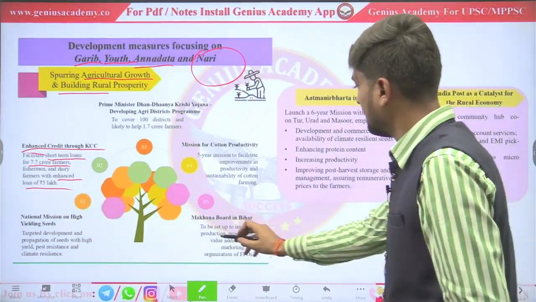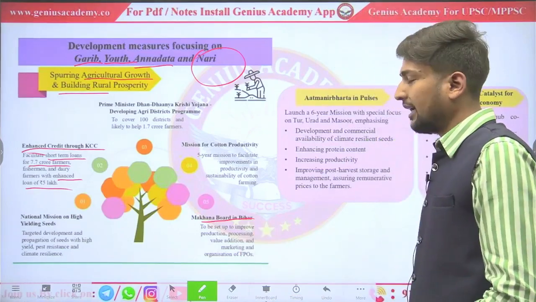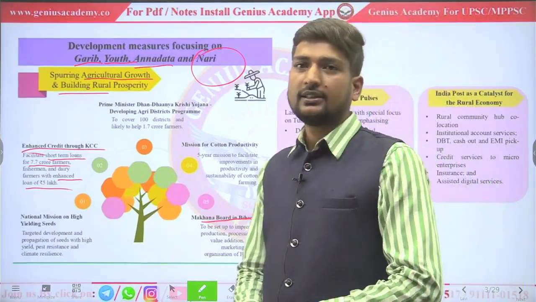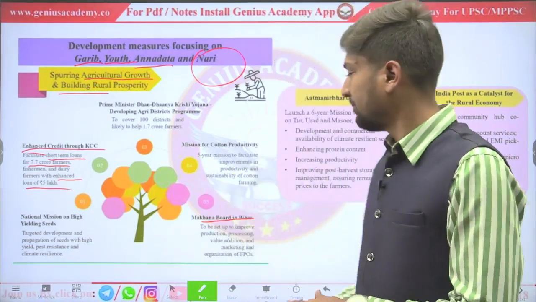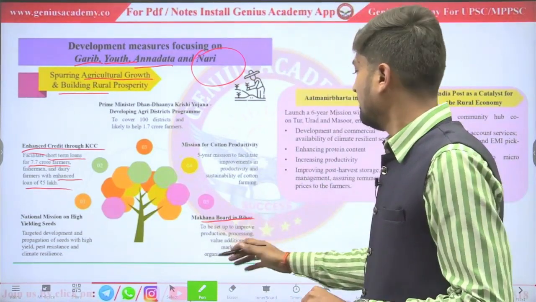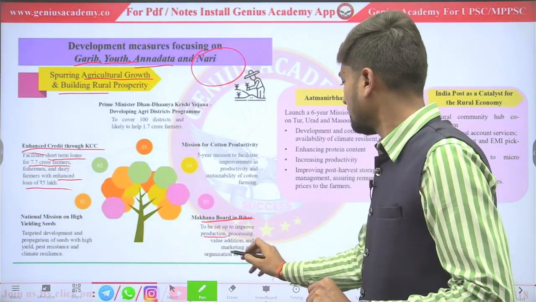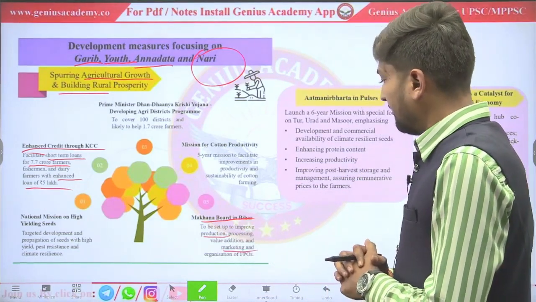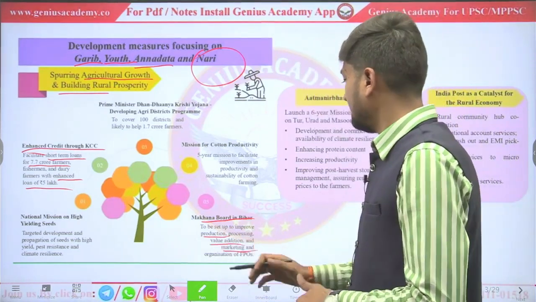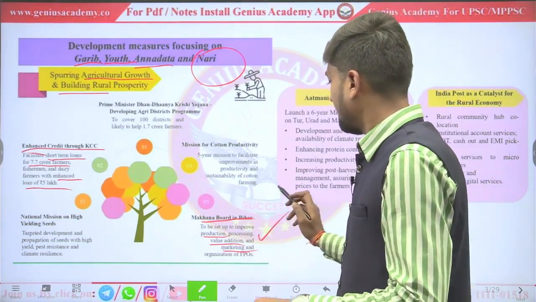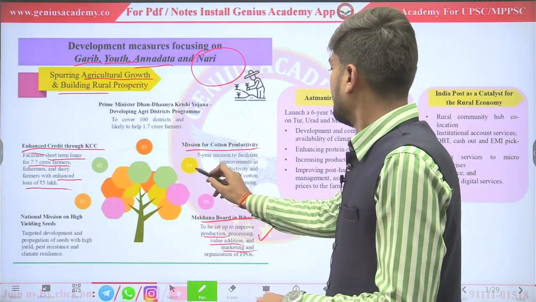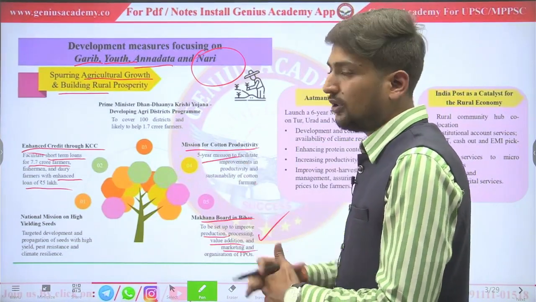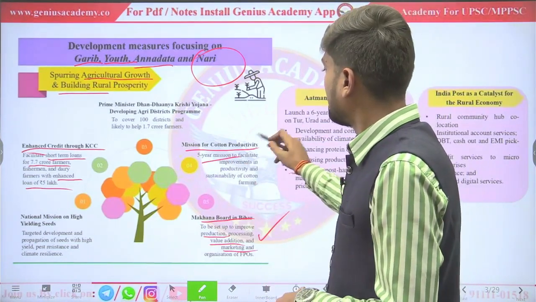Let's see next, Makhana board in Bihar. You know Bihar is the major producing state of makhana. 90% of makhana is produced in Bihar. So in order to produce more, make it affordable and add value to it, the government is providing this scheme. Mission for cotton production. A 5-year mission is launched by the government to increase the production of cotton.